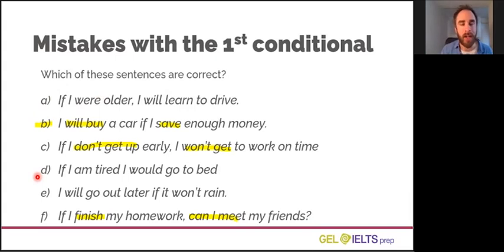D, if I am tired, I would go to bed. If I am tired is correct, but I would go to bed, it should be I will go to bed. E, I will go out later if it won't rain. We have a future form and a future form. Both clauses should not have future. In fact, after the word if, we almost never put will or won't.